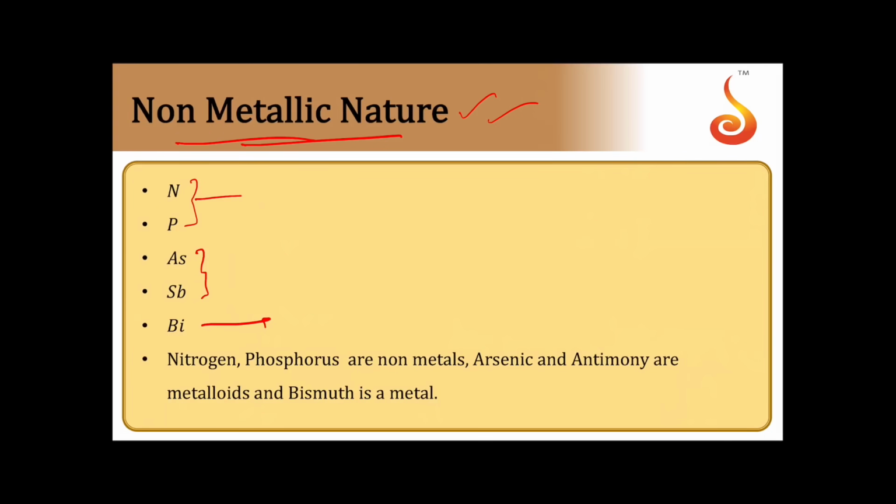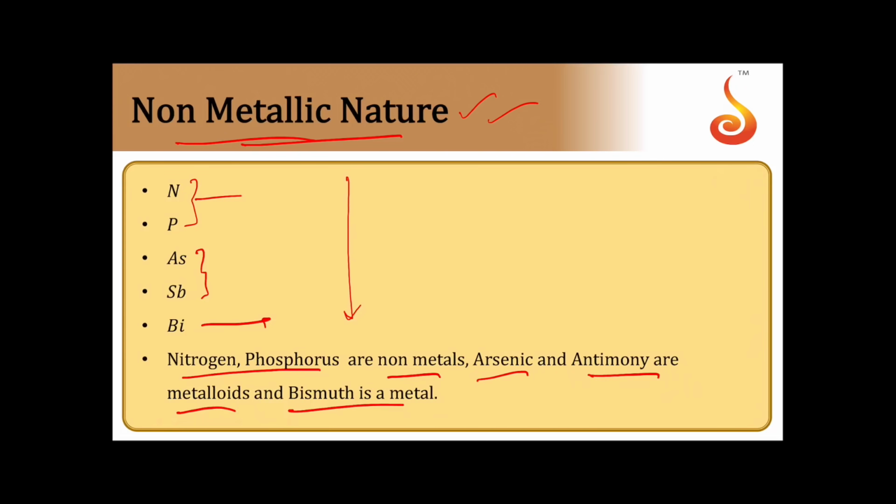So down the group, metallic nature is increasing and non-metallic properties decreasing. Nitrogen and phosphorus are non-metals, arsenic and antimony are metalloids, and bismuth is a metal. So down the group electronegativity is decreasing, thereby non-metallic properties decrease, electropositivity is increasing, thereby metallic nature is increasing.